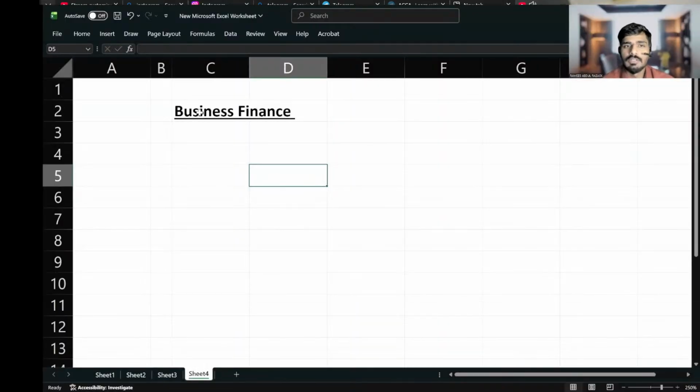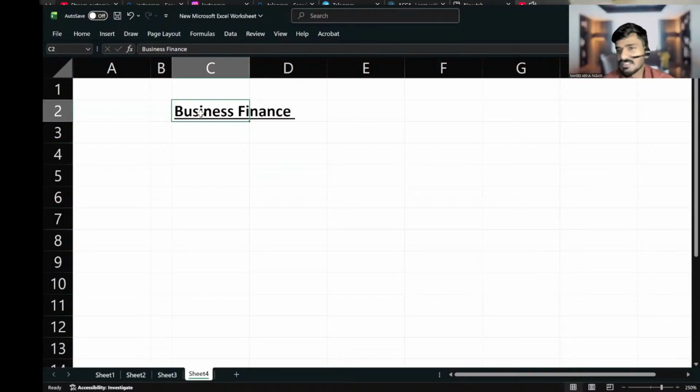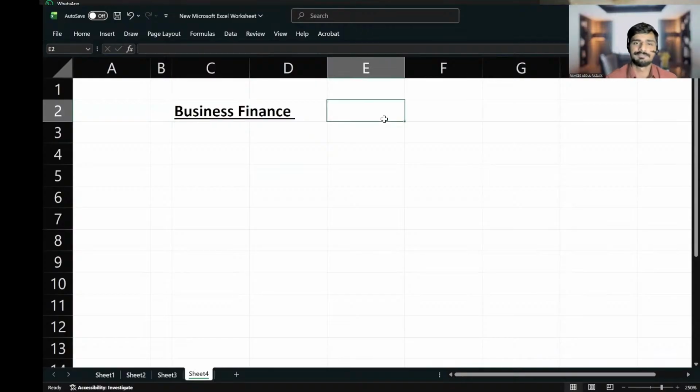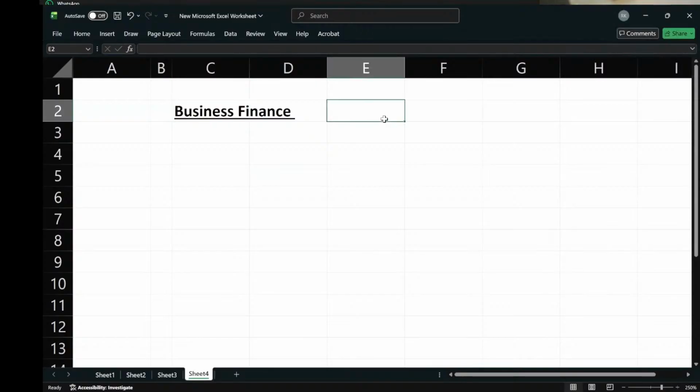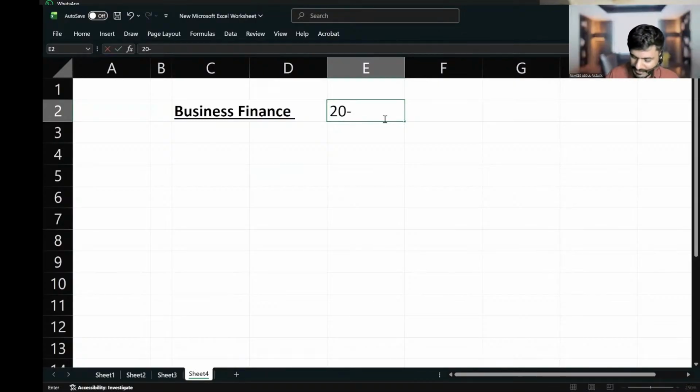So as I told, the topic I will be discussing in today's class is business finance. We will go the same way. Let me ask you, how much marks can you expect from business finance? 20 marks. The same thing, 20 to 26. You can expect 20 to 26 marks from business finance, and you can expect a question in Section C.